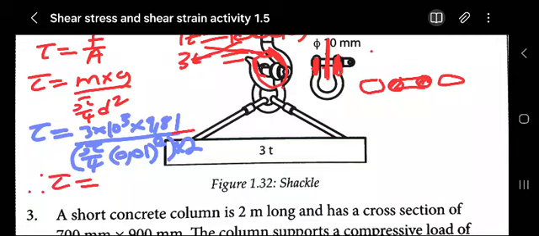We have 3 times 10 to the power of 3 times 9.81. Then 10 divided by 1000, obviously that is 0.01. Okay, it's fine. Over 2, multiplied by pi over 4 times 0.01 squared.